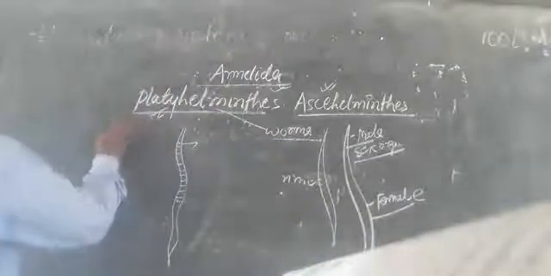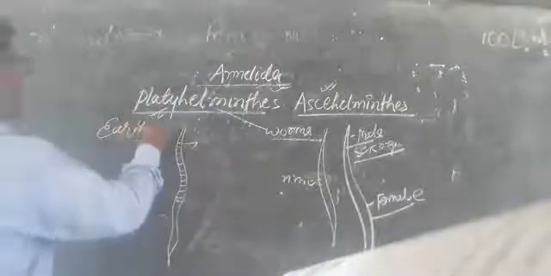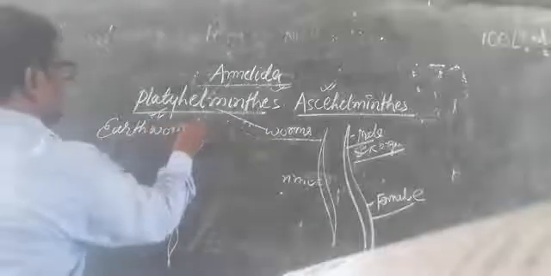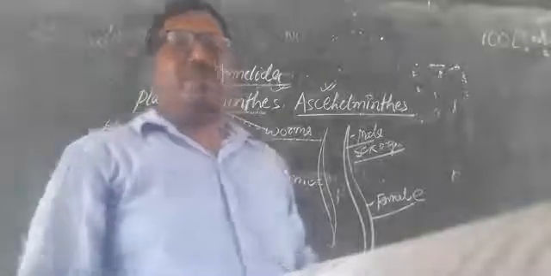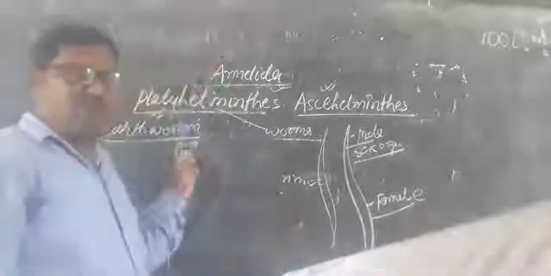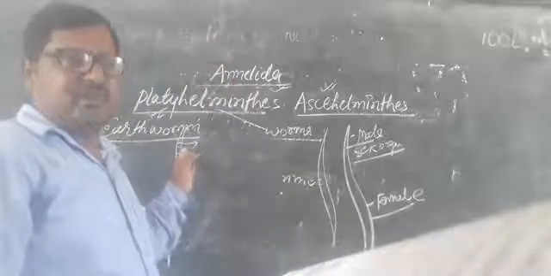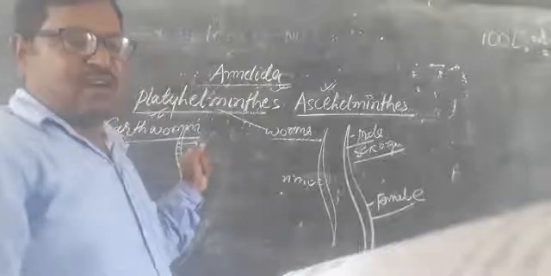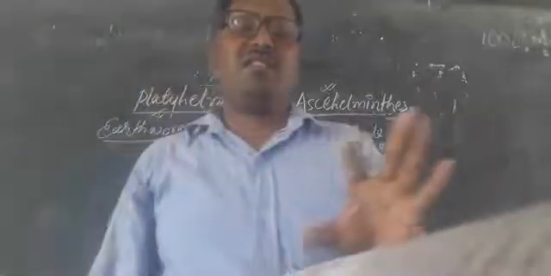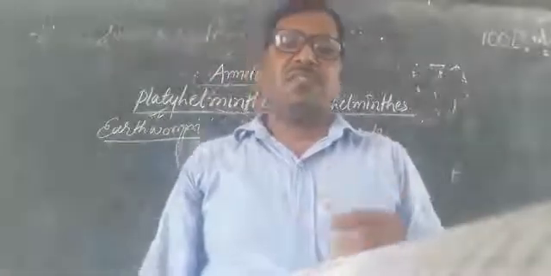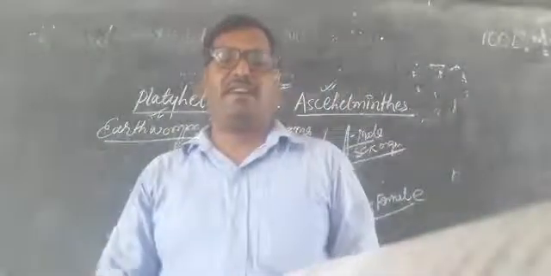Common example is the earthworm. Another example, the earthworm Pheretima posthuma, or another is the leech. These are common examples, and Nereis. These are common examples of Annelida.